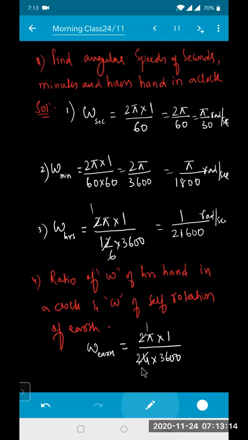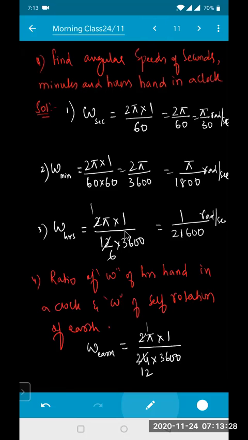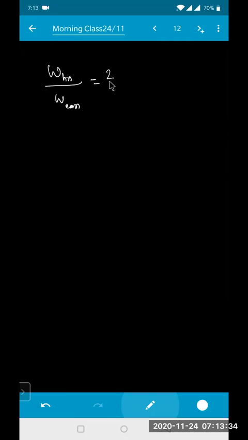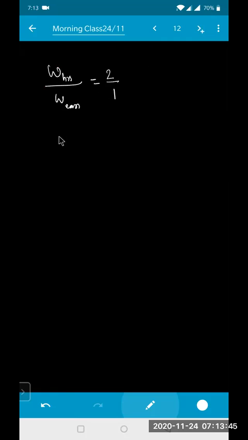Now we need the ratio of this. If I take the ratio of omega of hours divided by omega of earth, the common factors cancel, and that becomes 2 by 1. So the angular velocity of the hours hand is equal to 2 times the angular velocity of the earth.